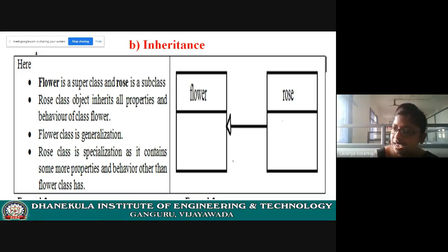That means rose has some special properties other than what flower has. So this rose class is a specialization, because rose has some special properties in addition to flower properties. Specialization. This is a generalization.